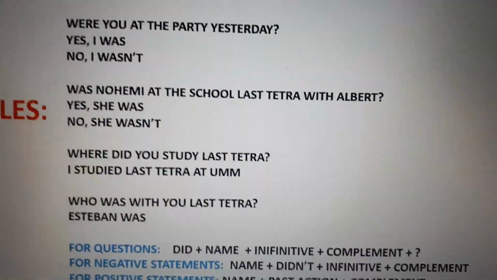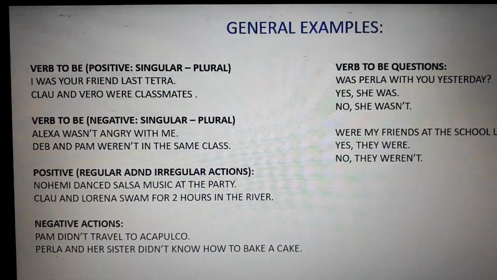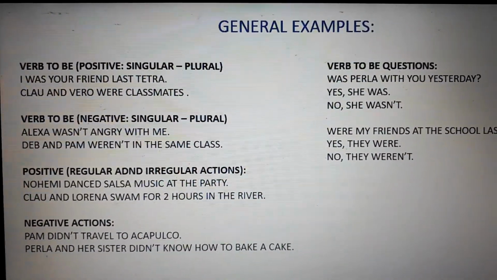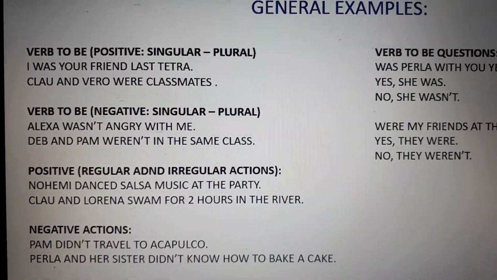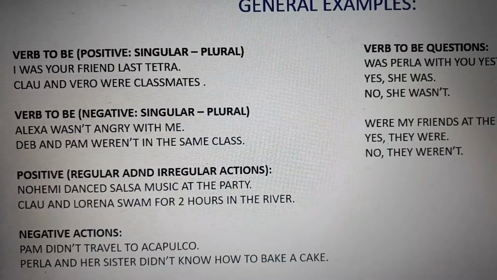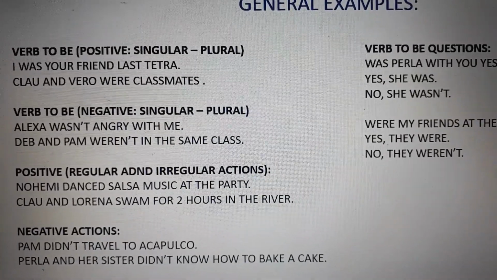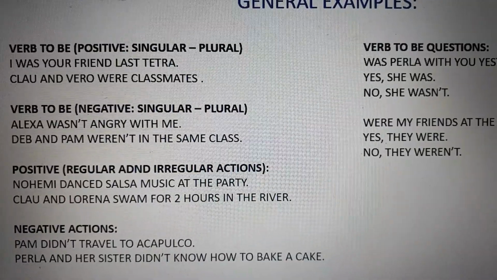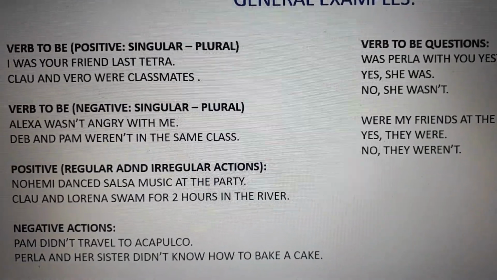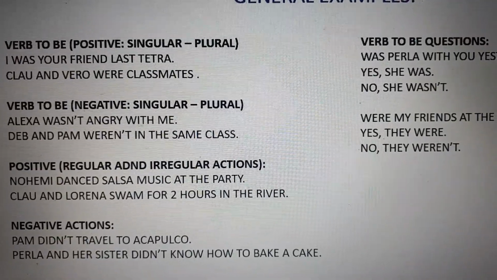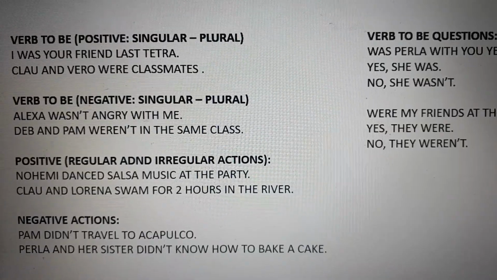And then we have more examples so you can continue practicing, okay? For example, with the verb to be, okay? Singular or plural? Singular, I was your friend. Plural, Clau and Vero were classmates, okay? Now the verb to be in negative. Singular, Alexa wasn't angry with me. Deb and Pam weren't in the same class, okay?